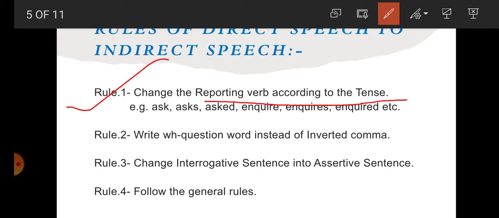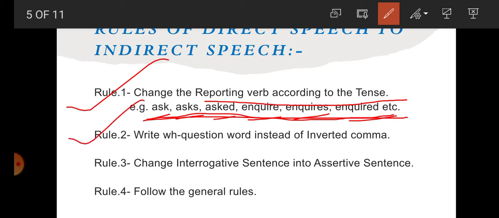We can change said to into ask, asked, inquire, inquires, inquired, because we are going to ask something. This is a question and we are going to ask something. That's why we can inquire something and we can ask something. So we can use these words for the reporting verb in indirect speech.